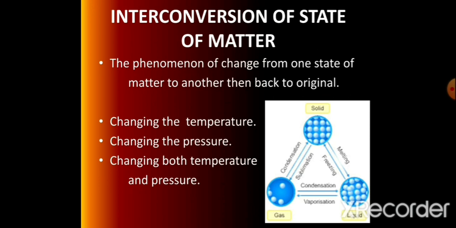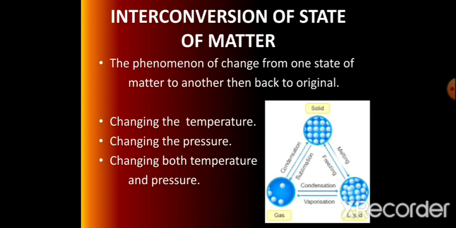Matter can be changed from one state to another by changing temperature, changing pressure, as well as changing both temperature and pressure. When matter is heated, it changes from solid to liquid or liquid to gas. It happens reversely also. When we cool it, it shows a reversible phenomenon.